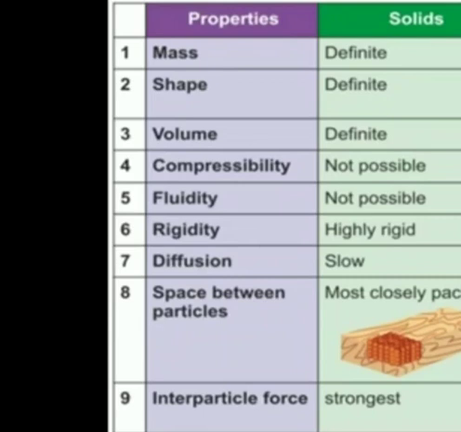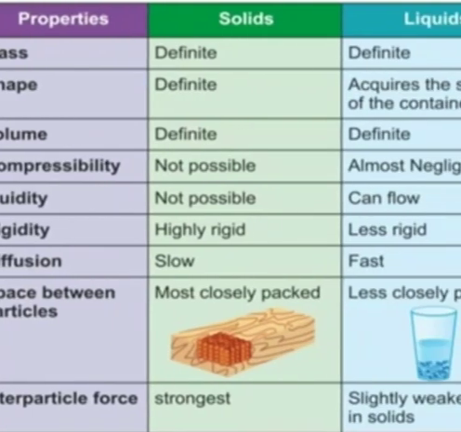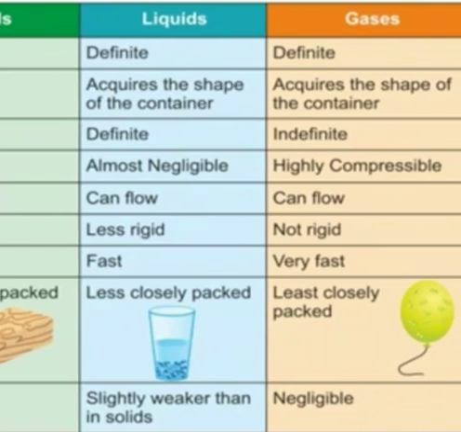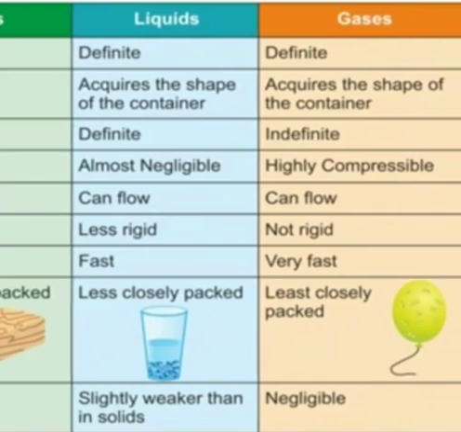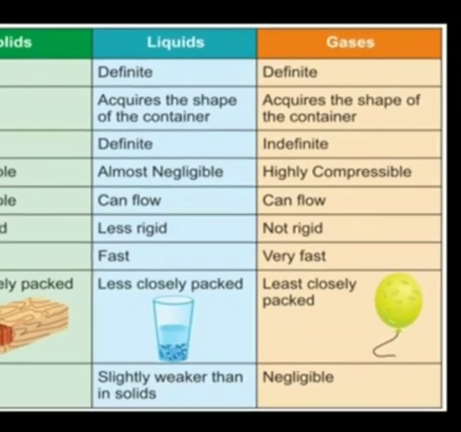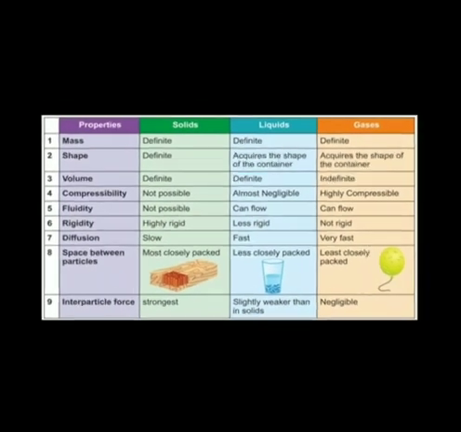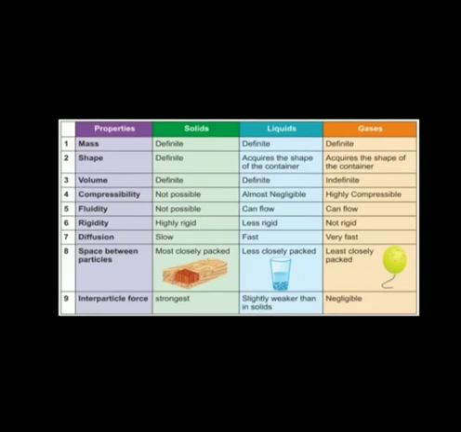You know that in solids the particles are tightly packed, so the force of attraction is more in the case of solid, less in liquid, and very less, that means least, in gases. So these are the properties of solid, liquid and gas, the comparison between solid, liquid and gas.